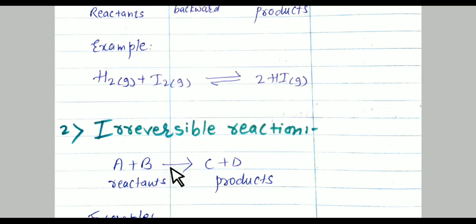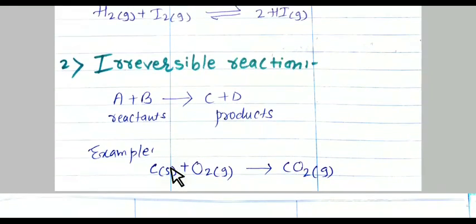And always remember, students, an irreversible chemical reaction proceeds nearly to completion because it is in one direction and goes to the formation of product. The balanced equation of the reaction is shown by a single arrow, meaning the reactant is completely converted into the product. The most common example of an irreversible reaction is carbon solid plus oxygen gas giving carbon dioxide gas.